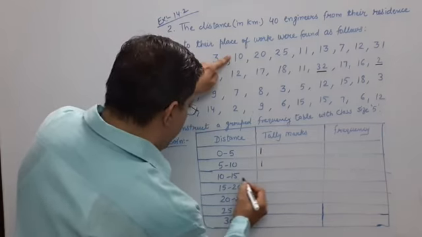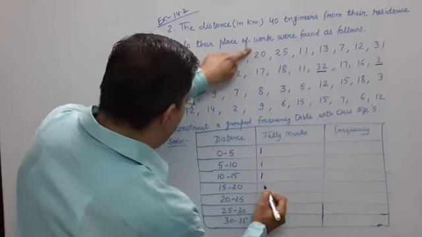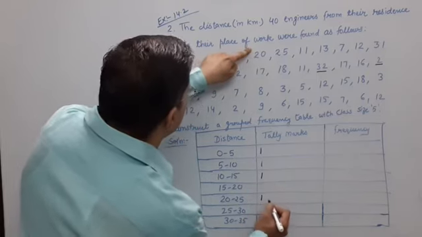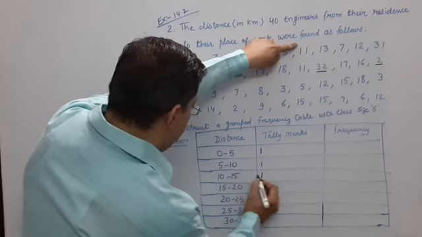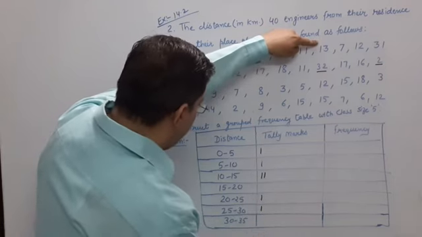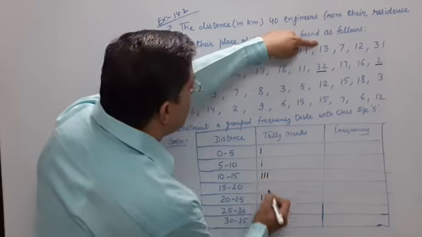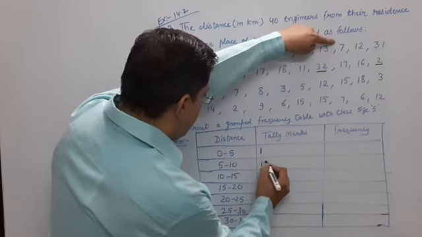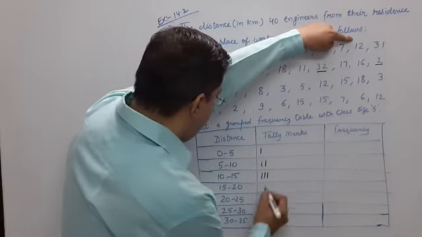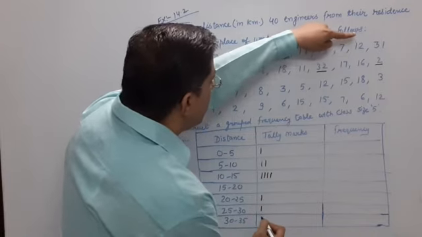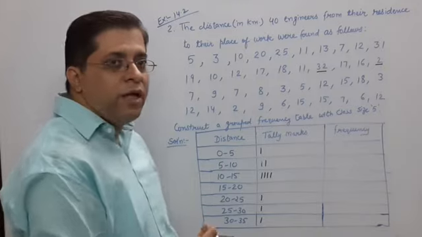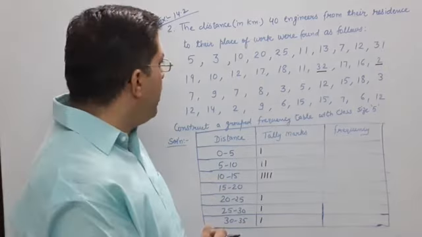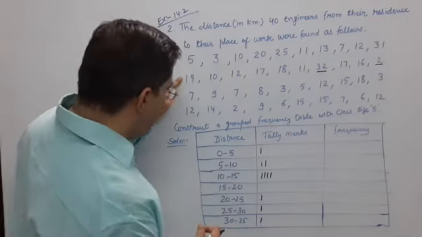Then 10, 10 is here. 20, 20 is here. 25, 25 is here. 11, 11 is here. 13, 13 again here. 7, 7 is here. 12, 12 is here. 31, 31 is here. First line is over.